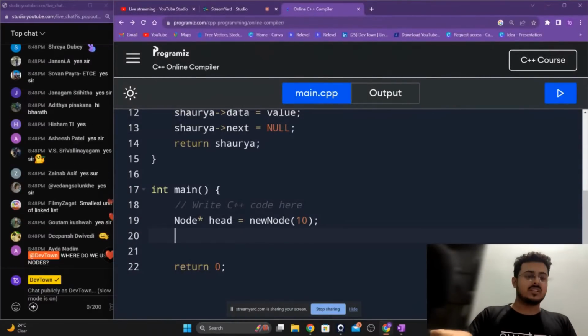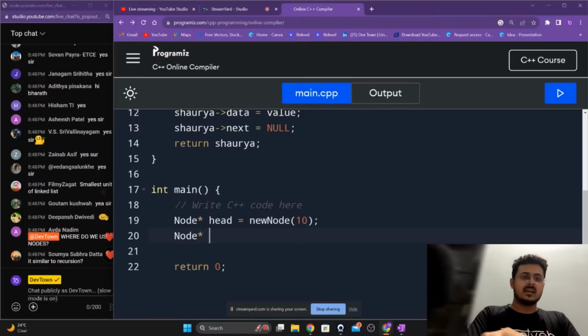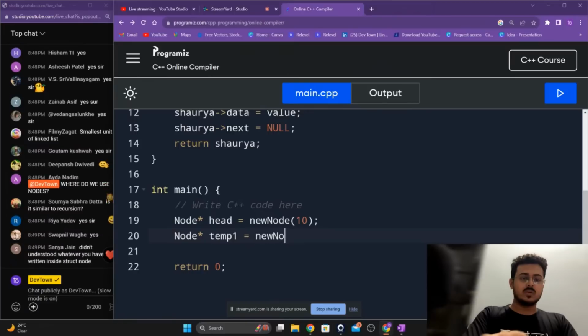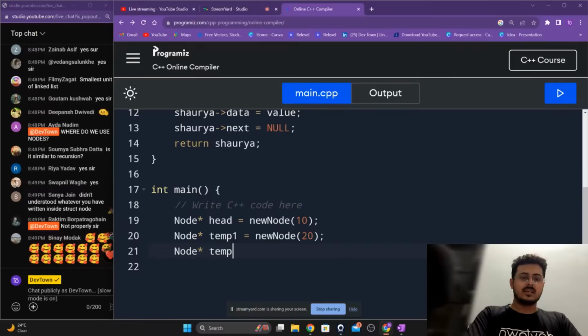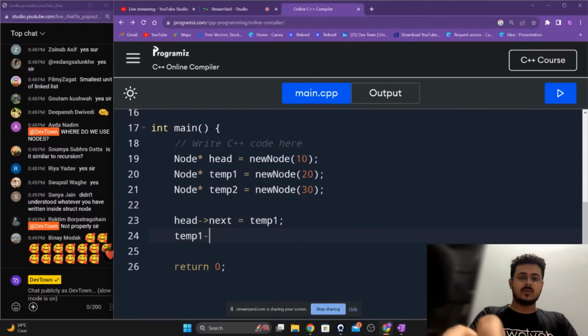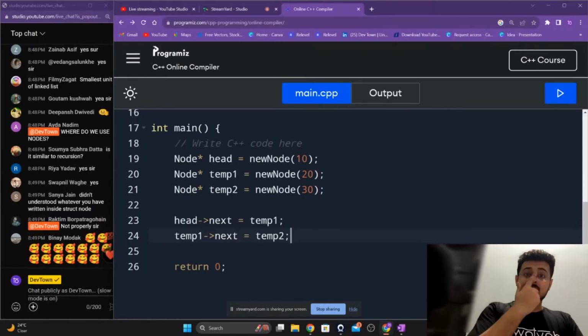Now we'll create another node, guys. So Node* temp1 is equal to new Node(20). Node* temp2 is equal to new Node(30), and then we are going to put head->next is equal to temp1, temp1->next is equal to temp2. Let us try to understand.